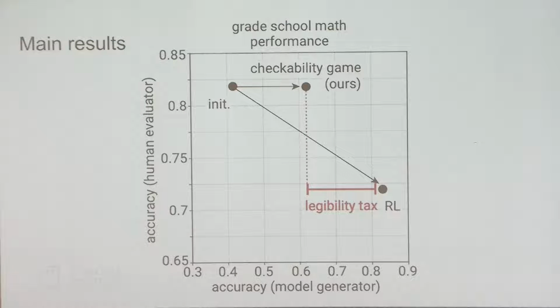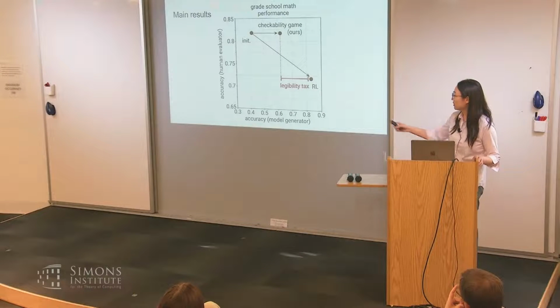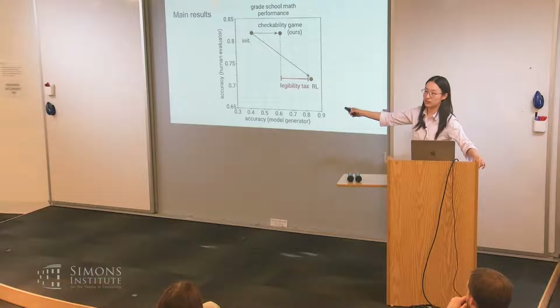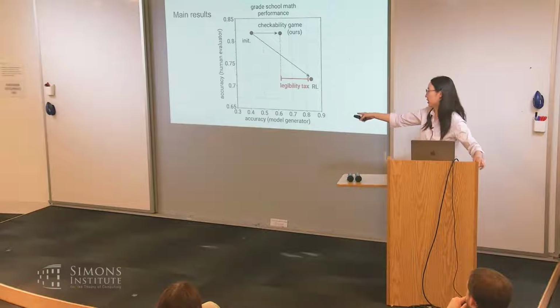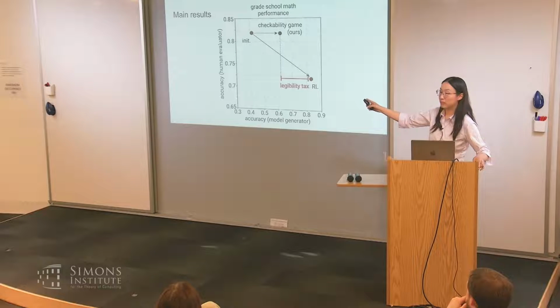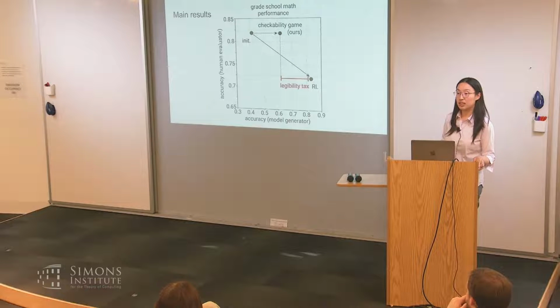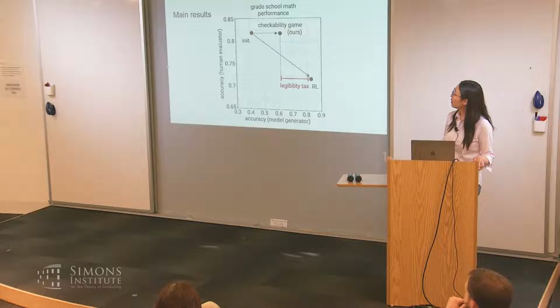In the beginning, the human evaluator accuracy is higher than the actual accuracy when compared against the ground truth in GSM, or? Yeah, so this is just whatever model we have. We just evaluate on GSM, and it gets like 0.4 accuracy. Humans have like a 50% false positive rate, or am I not understanding this?